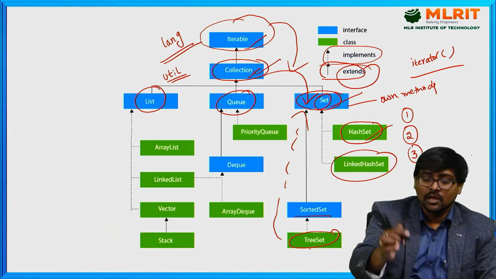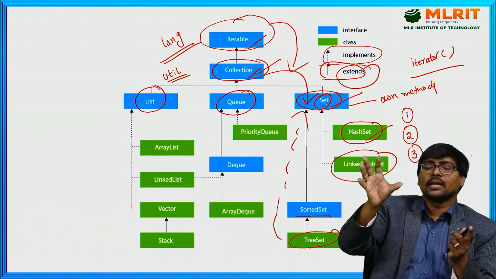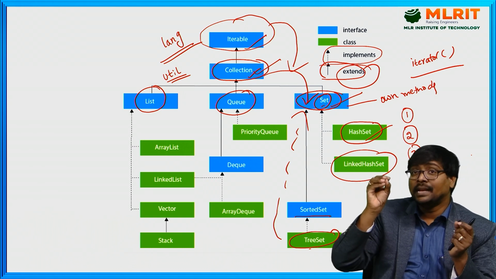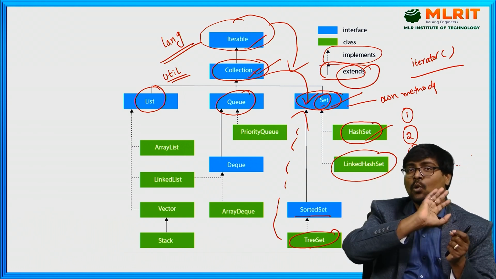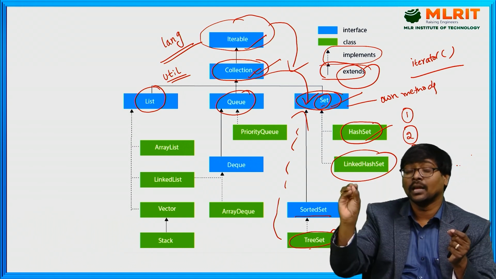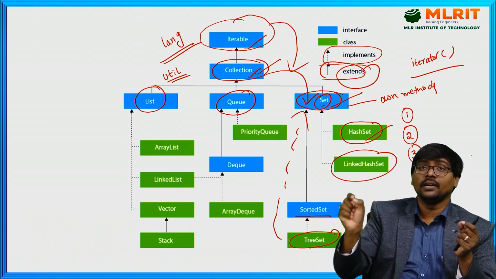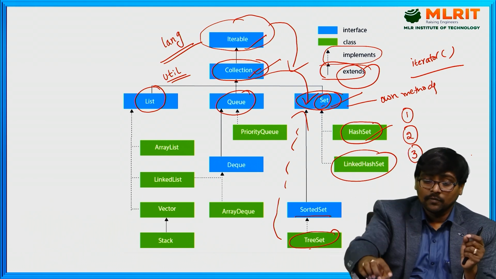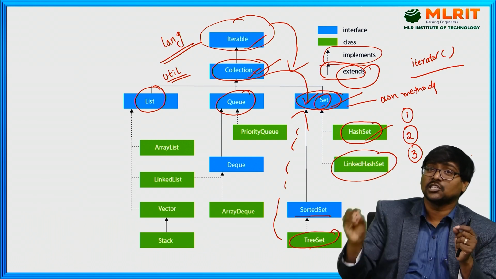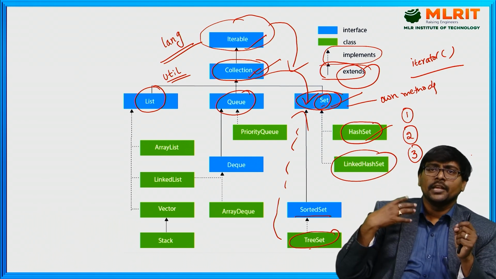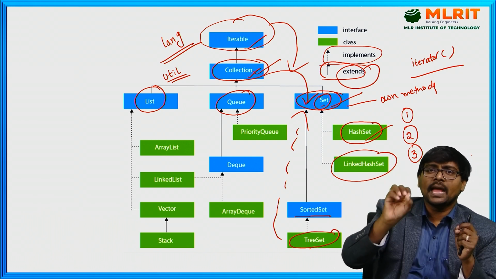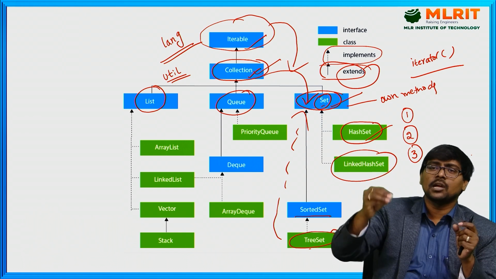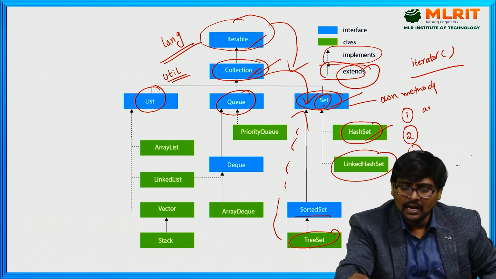Hash set. What is the set? It organizes the elements without any index. Set means there is no concept of indexing, and at the same time, set does not allow any duplicate values. Such a type of set is implemented by hash set. That means, if you are implementing with hash set, the elements are stored in any order.